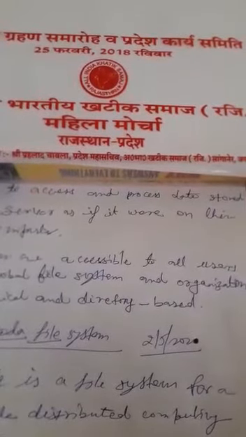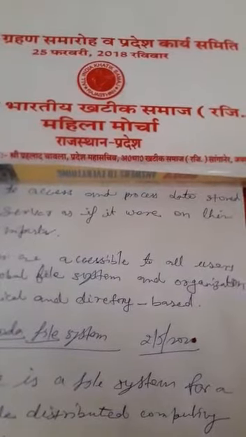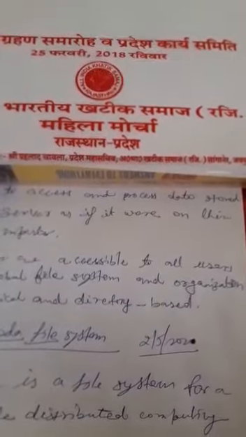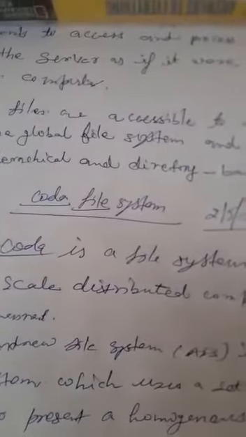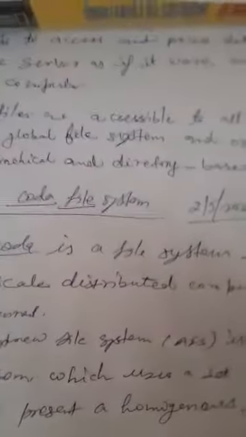One mechanism, server replication, stores copies of files at multiple servers.